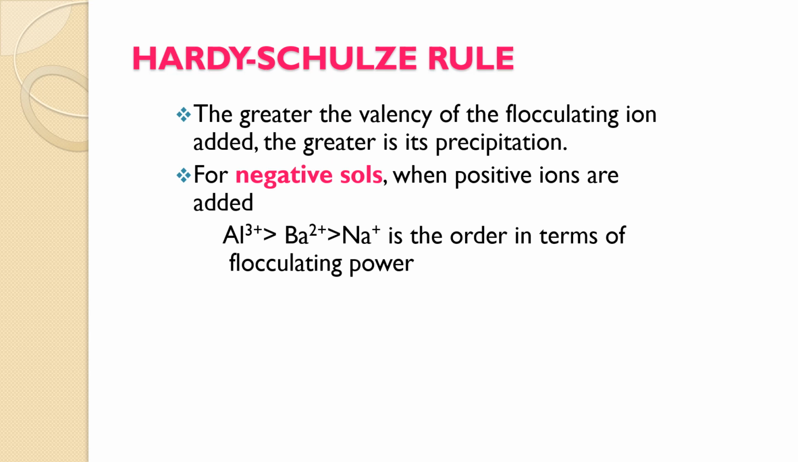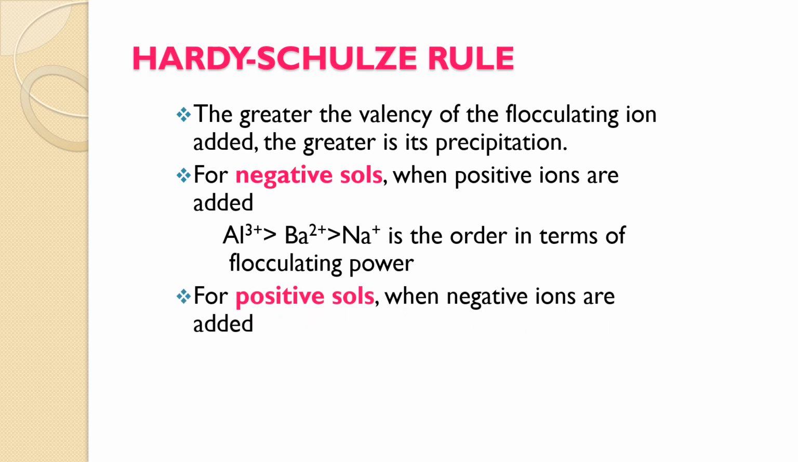So there is one question: if there is a cut and bleeding takes place, then which will cause coagulation faster, potassium chloride or ferric chloride? So obviously your answer will be ferric chloride, because the Fe3 positive ion has more valency.